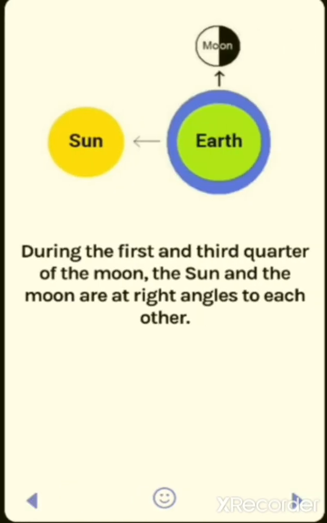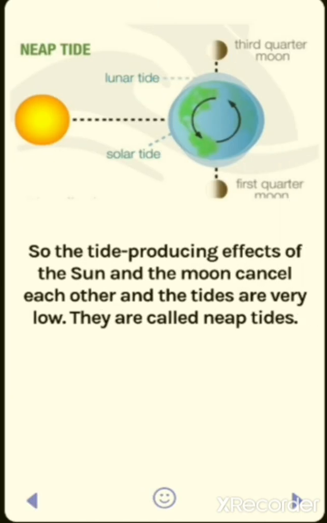Now we will learn about the low tides. During the first and the third quarter of the moon, the sun and the moon are at right angles to each other. मतलब जब थर्ड क्वार्टर मून और सन एंड मून आर राइट एंगल, जब वो राइट एंगल में होते हैं, तो the tide producing effect of the sun and the moon cancel each other and the tides are very low. मतलब यहाँ पे जो ग्रेविटेशनल पुलिंग होती है ये उनकी क्या होती है, ज़्यादा होती है, तो इसकी वजह से जो टाइड्स होती है बहुत लो होती है. That is called the neap tides.